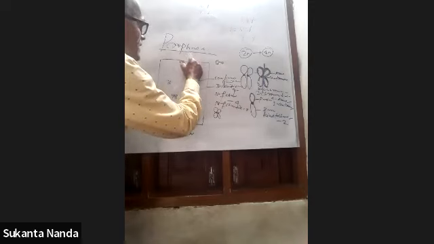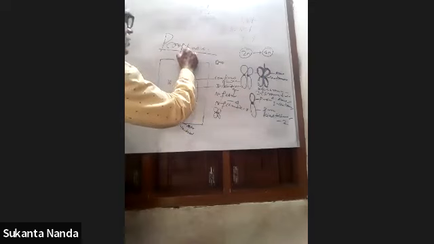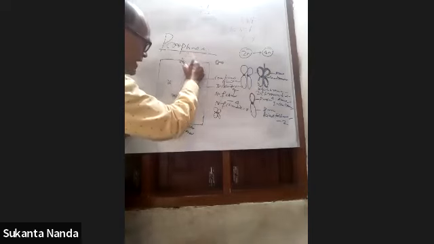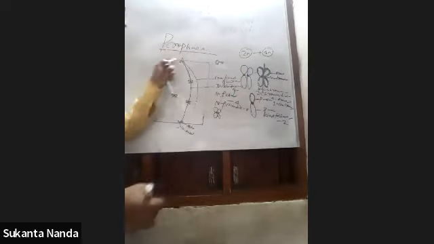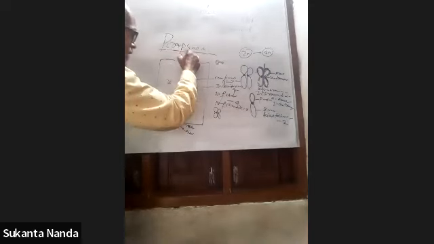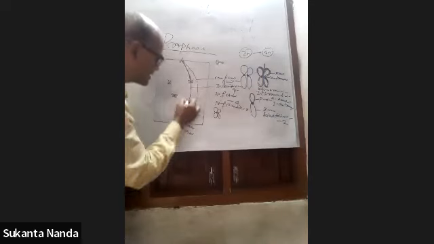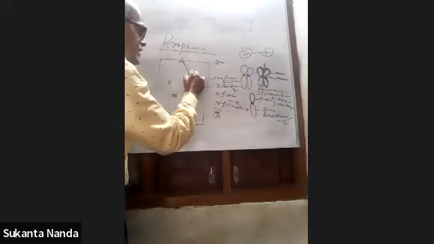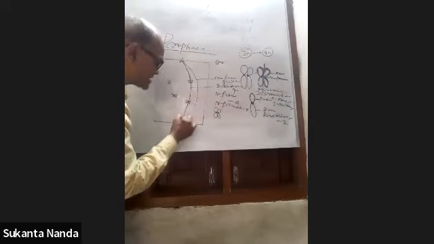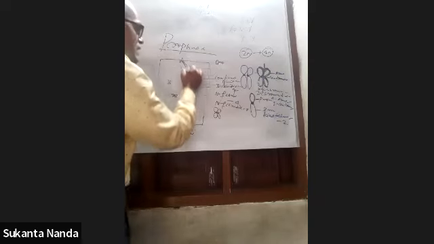Suppose this is the north pole and this is the south pole. From the north pole, one thread, one fiber comes and touches one kinetochore. Another fiber goes from the south pole and also meets a kinetochore.